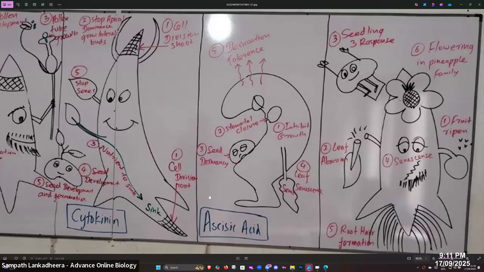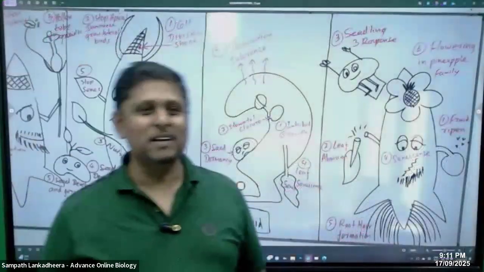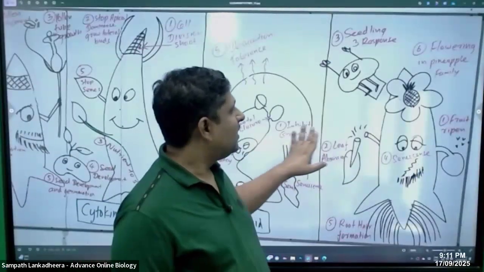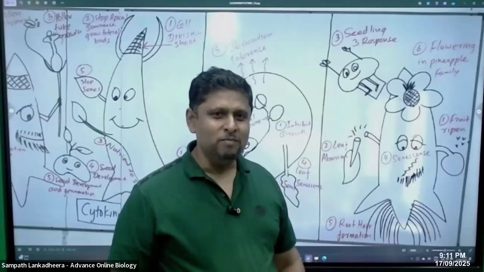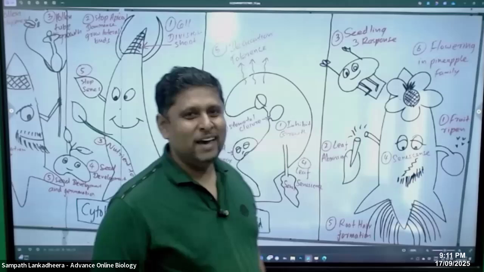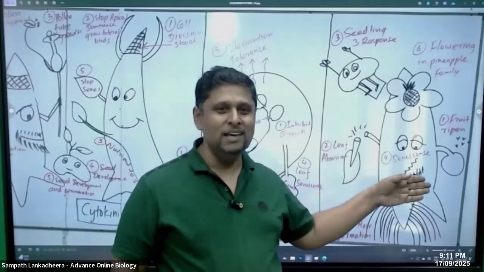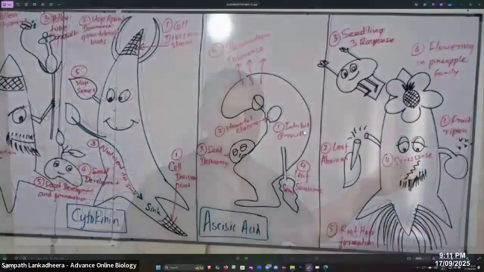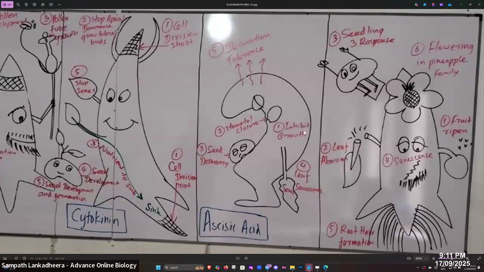And then we come to the last phase. What is that, people? This old chap. Now he is coming to his elderly stage. So what do you see here now, people? Yes, fruits are now ripening. Number two, leaf abscission takes place. Number three, seedling triple response. Seedlings are going to leave now. The small seedlings show the triple response.